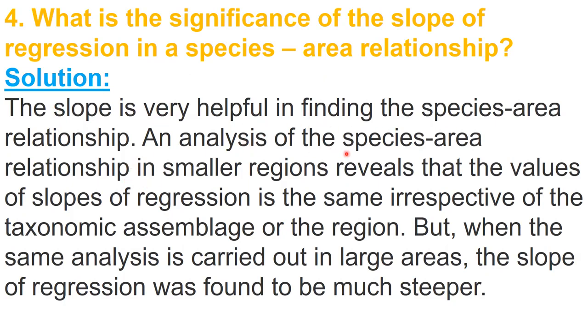An analysis of the species area relationship in smaller regions reveals that the value of the slope of regression is the same irrespective of the taxonomic assemblies of the region, meaning which type of species is living in that area. Irrespective of that, the slope of regression value is always the same for small regions, right?